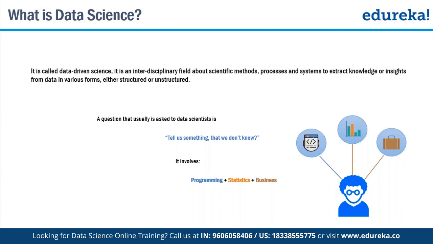Plus statistics. You should have a good understanding of statistics, where I can do some statistical learning on the data, inferential statistics and other stuff, and a good knowledge of programming as well. Python is one of the best programming languages in the market people are using as of now, because it has an amazing set of libraries available which deal with all the data science work. So these are the three things we should be aware of. The combination of all these things will make you a data scientist, or available for data science